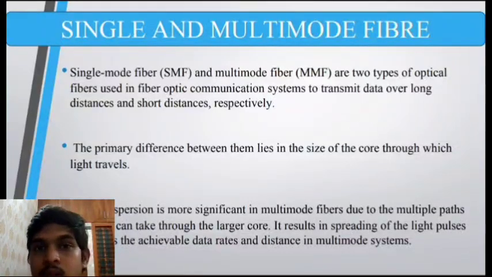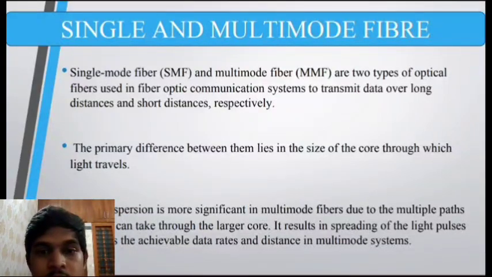respectively. So these are the two types of modes that we actually use for the transmission of light inside a fiber optic. The primary difference between them lies in the size of the core through which light travels. If the size of the core is smaller, only some modes or a single mode is going to travel. So the size of the core is going to tell us what mode the fiber is.